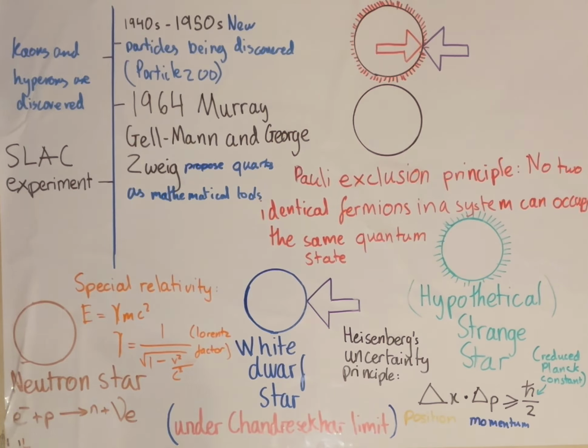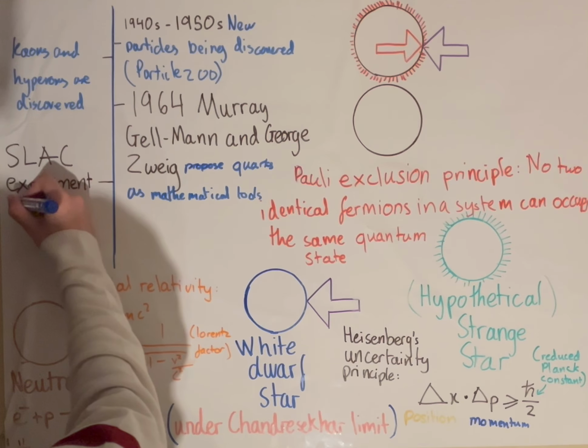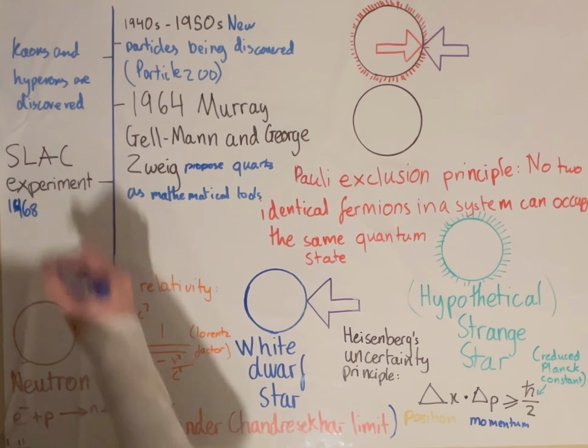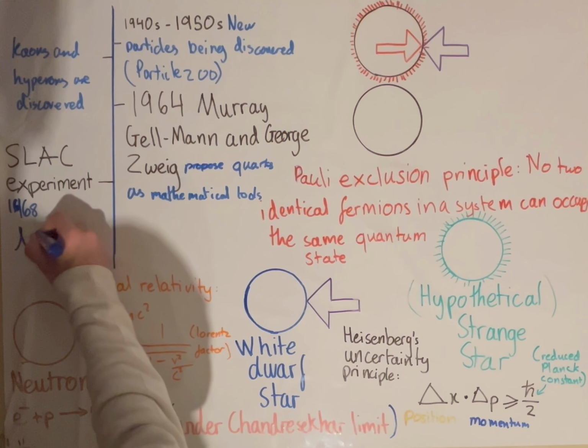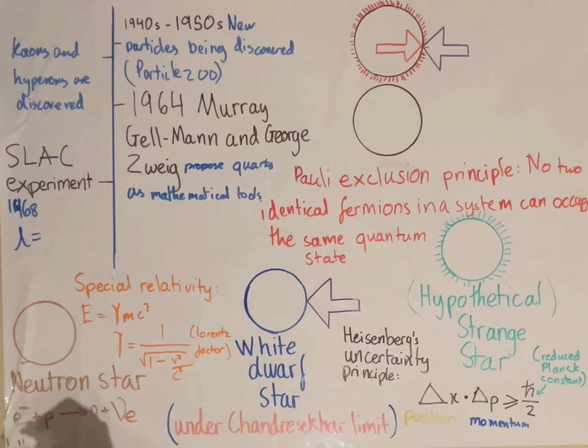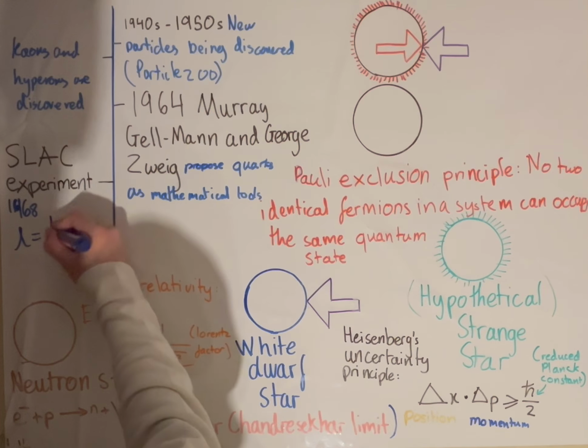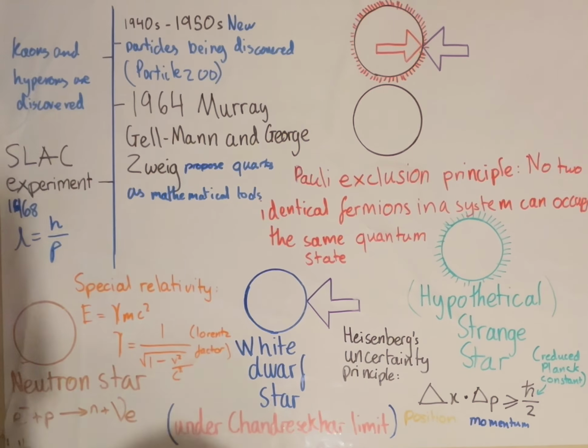Now we're going to be looking at the SLAC experiment, which was in 1968. We know that electrons interact with charged particles via the electromagnetic force. From the de Broglie wavelength, we know that wavelength is equal to the Planck constant over momentum.